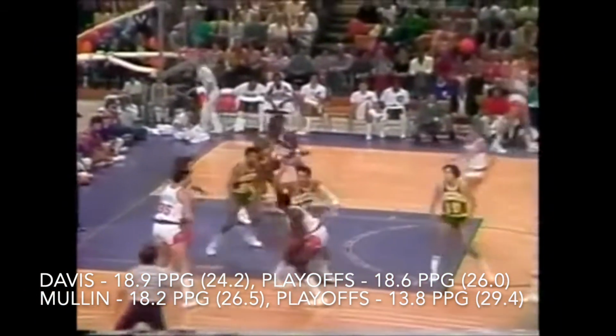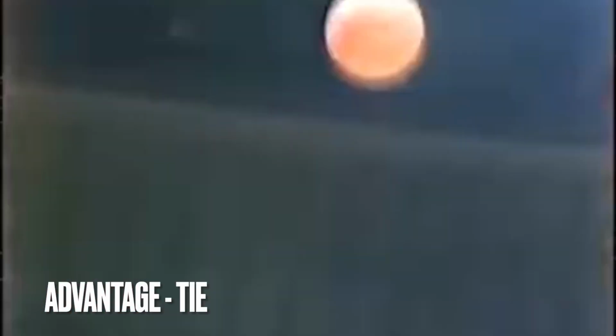However, Mullin also averaged 5 more minutes per game than Davis, so I have a feeling that Davis could have had substantially higher points per game seasons if he played more minutes on average. So overall, I don't think that either player had a substantial advantage over the other here, as both players were lights-out scorers in their primes. So this category will ultimately be a tie.